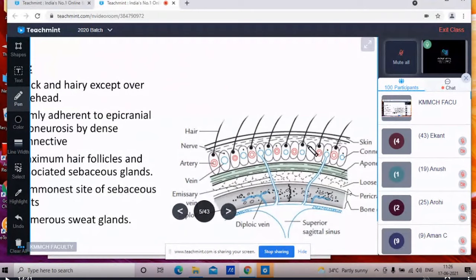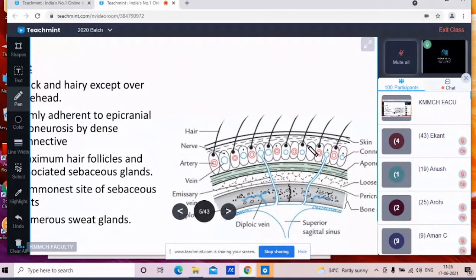Also, the vessels will not retract and cannot stop bleeding on their own, so we have to give pressure because of the fibrous adherence to the vessel wall. So this is the anatomical explanation for why the scalp bleeds profusely, and why pressure can be applied over the scalp to stop bleeding from an injury.